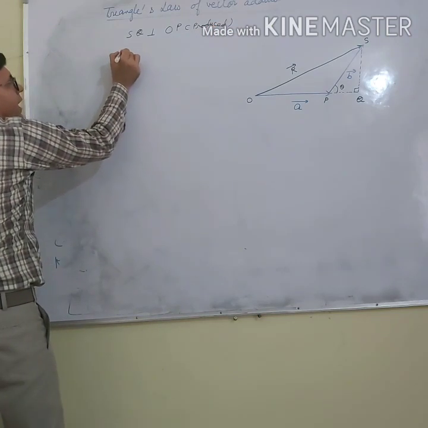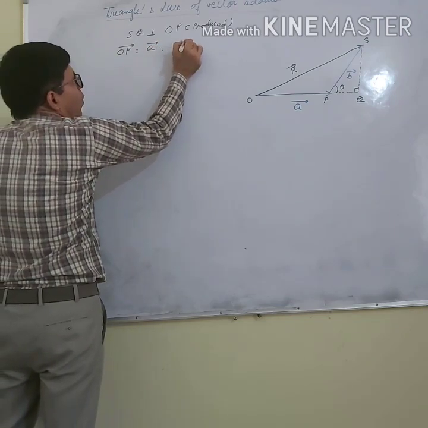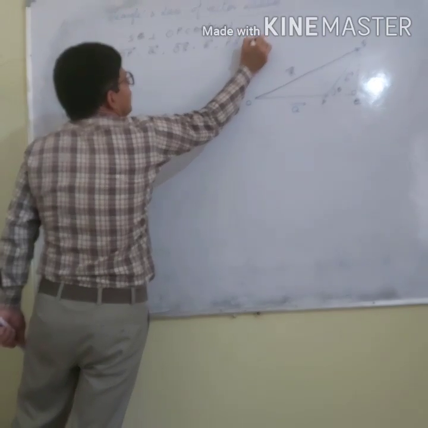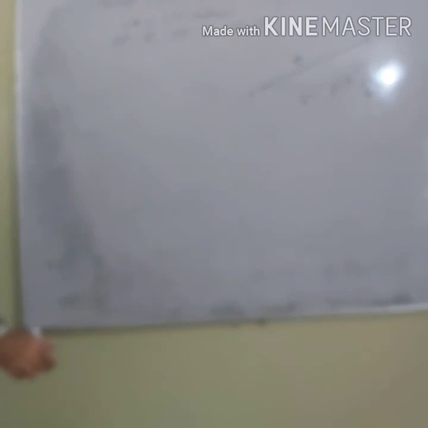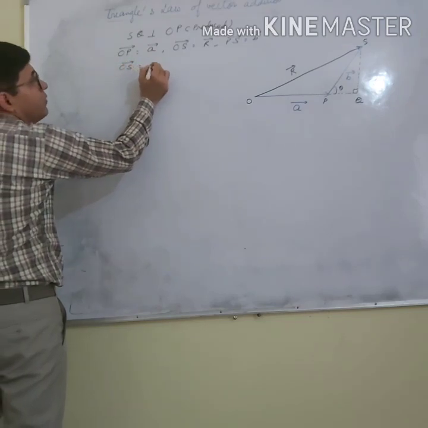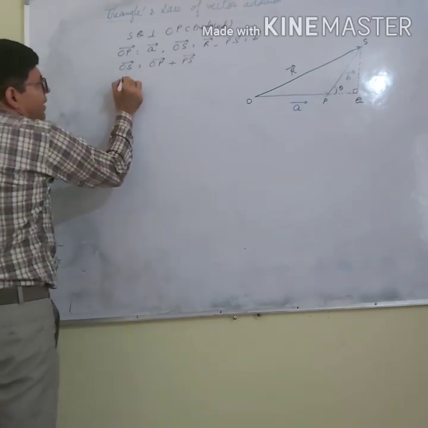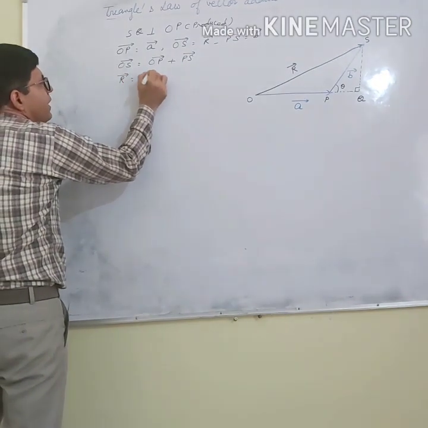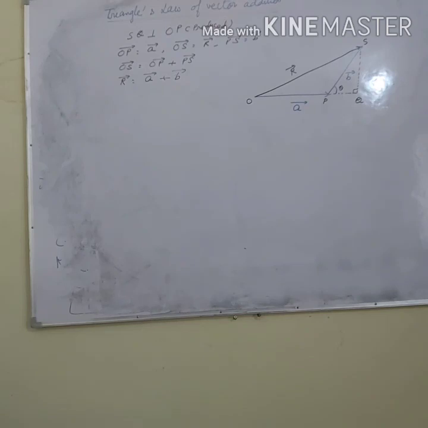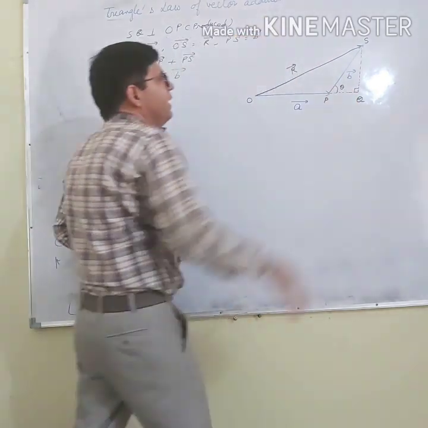Now it is very clear that vector OP equals vector A, vector OS equals R, and vector PS equals vector B. What does the triangle law of vectors say? The third side OS equals OP plus PS, that is R equals vector A plus vector B. Now my target is to calculate R in terms of A, B and theta.